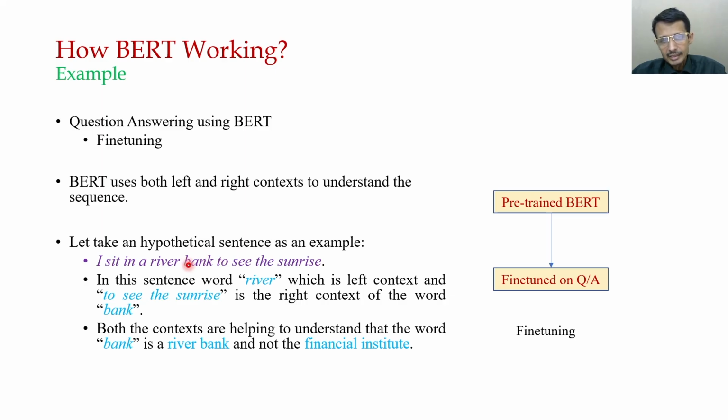And if you understand, this bank is a river bank, not a financial institute. The two contexts are important to understand this. Both contexts help us understand that the bank is a river bank and not a financial institute, and exactly this is learned by the model, since it is bidirectional. So for question answering, BART is fine-tuned to this specific task.